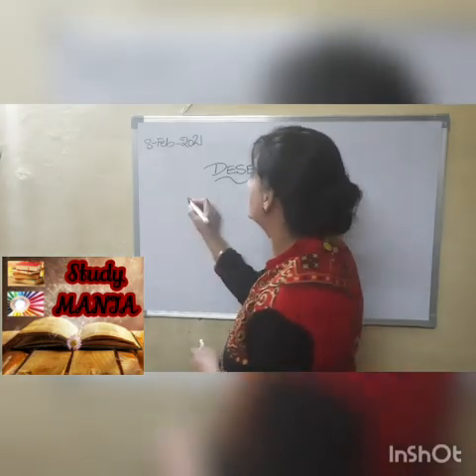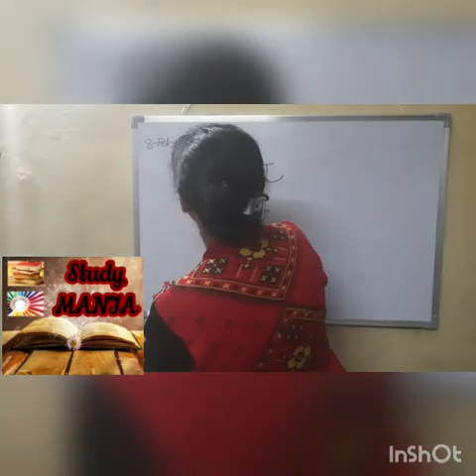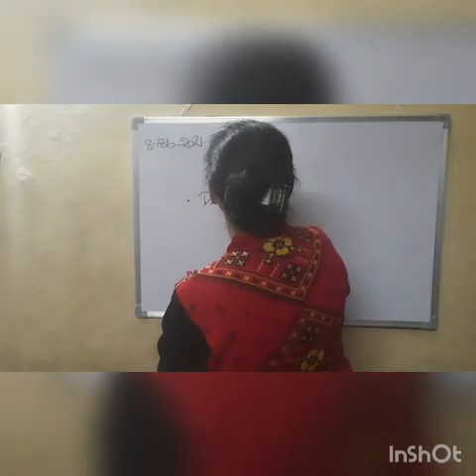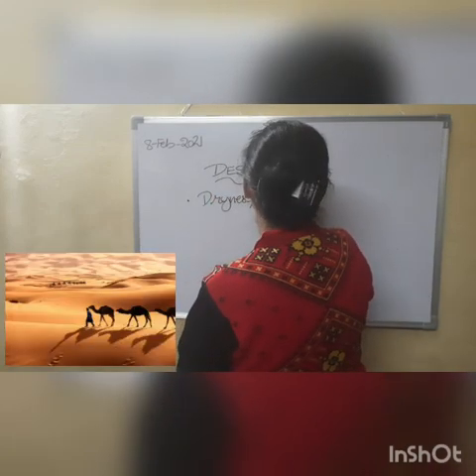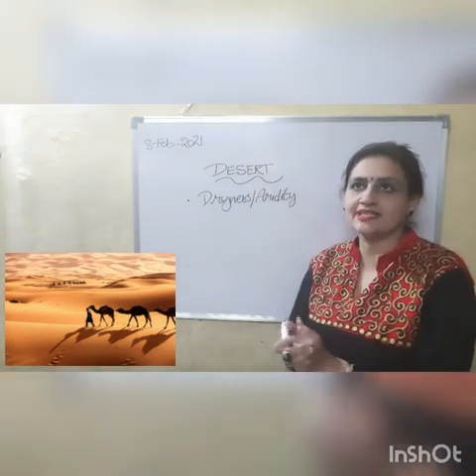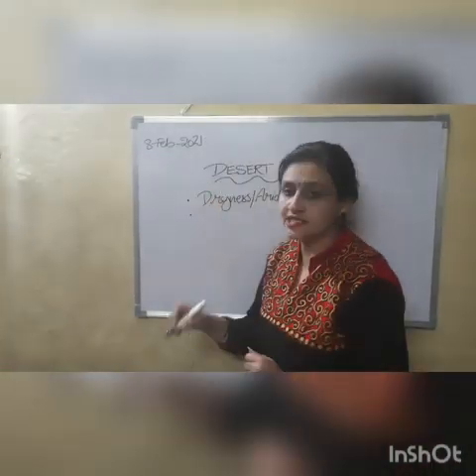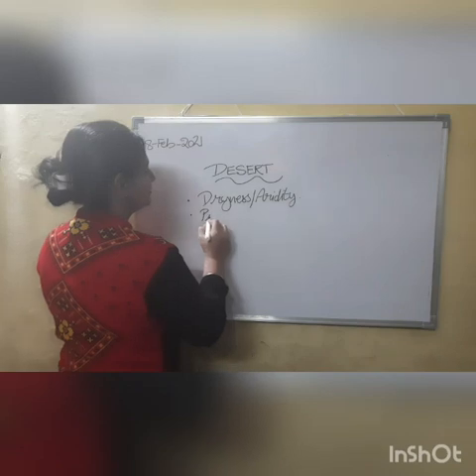So we can highlight in this way. What are the characteristics or features of a desert? So we say dryness, aridity, and as I have spoken, there is lesser rainfall. Rainfall is very less, or in other words we can say precipitation, very less precipitation,